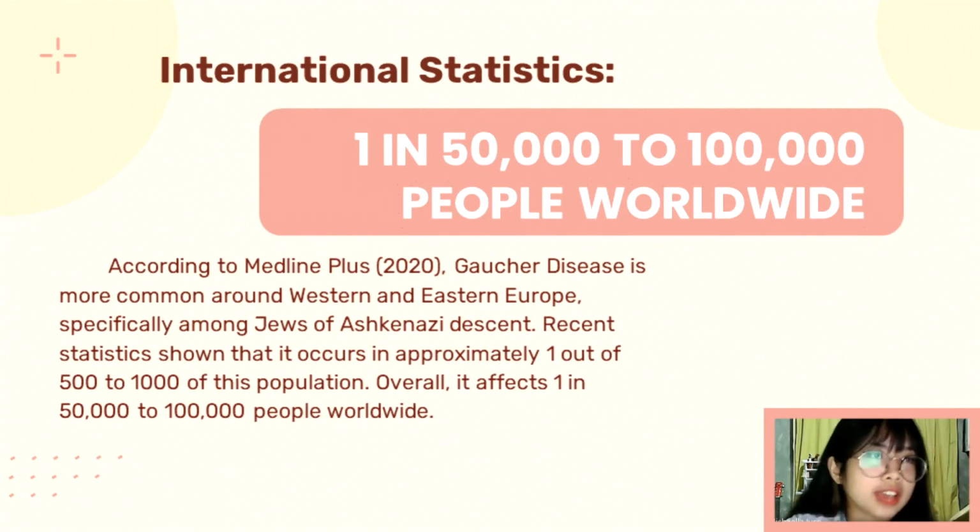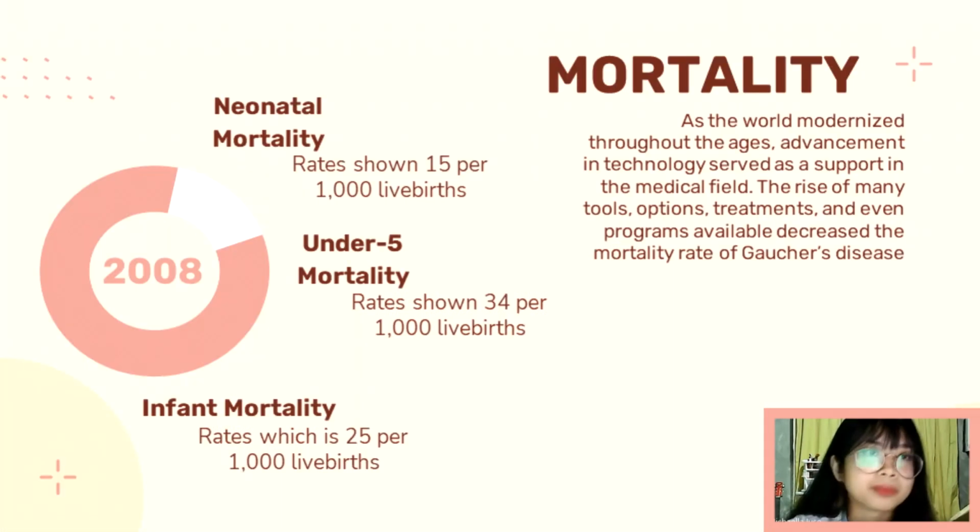On the other hand, international statistics suggested that Gaucher disease is more common around Western and Eastern Europe, specifically among Jews of Ashkenazi descent. Recent statistics show that it appears in approximately 1 out of 500 to 1,000 of this population. Overall, it affects 1 in 50,000 to 100,000 people worldwide.